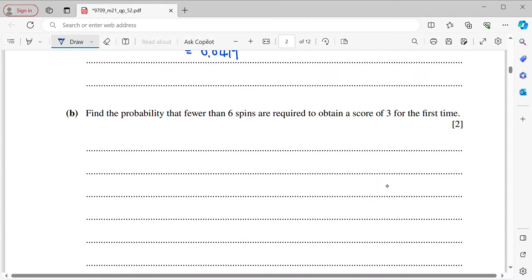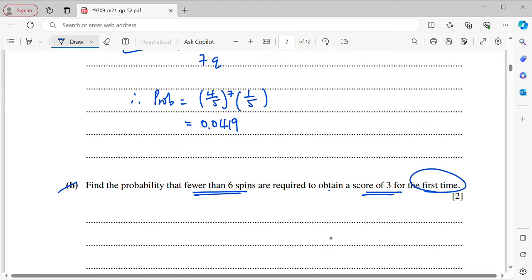Okay, now B. Find the probability that fewer than 6 spins are required to obtain a score of 3 for the first time. So now we know that the probability is P(X less than 6), because fewer than 6 times. So it is the same as P(X less than or equal to 5).